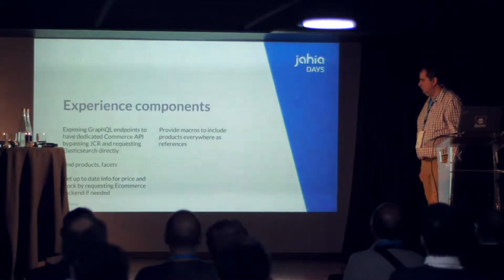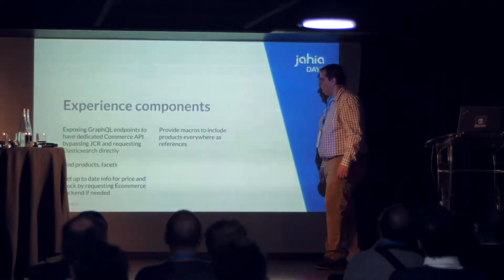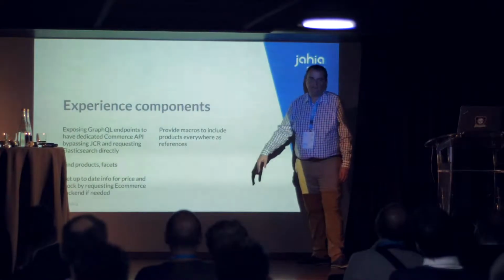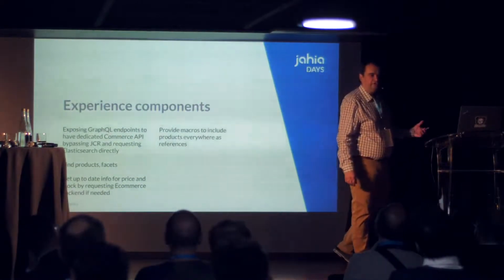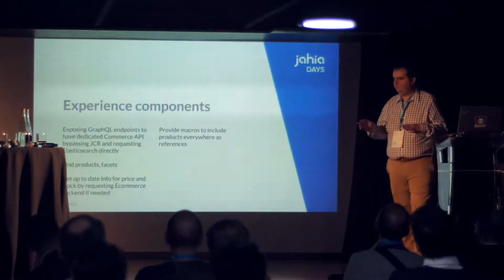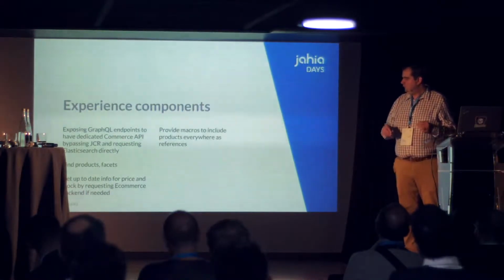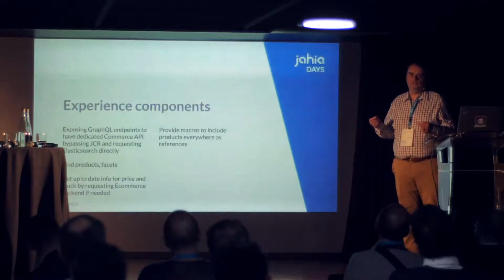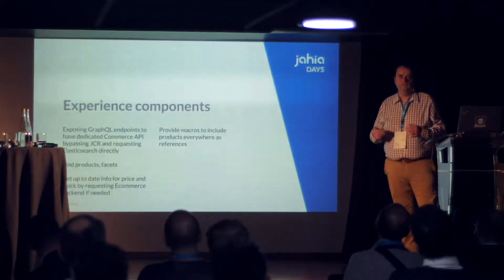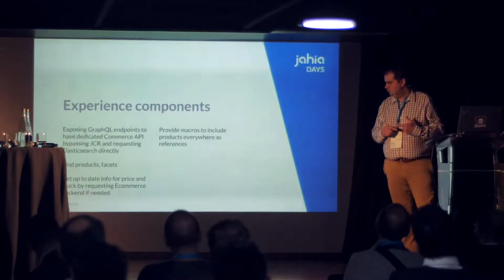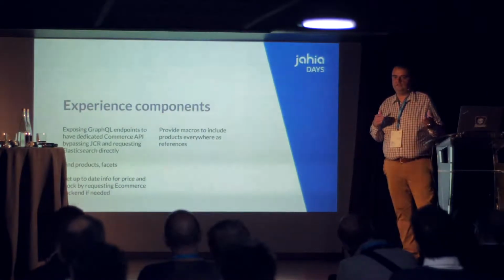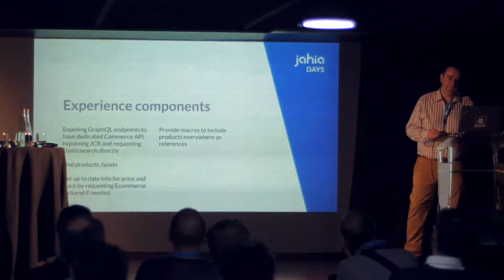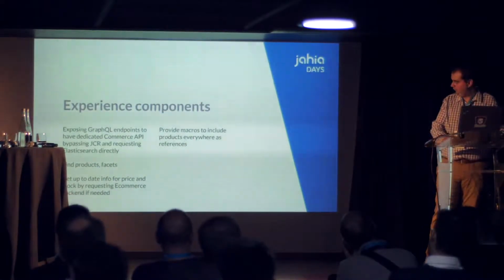Another interesting thing with these entry points is that we have one entry point that is going not to the JCR and not even to Elasticsearch, but back to Hybris directly to get the information for the price and the out of stock. So once the user has done the search and stopped searching, after 100, 500 milliseconds, once we have done the rendering, we start to query for each product on the page to get real-time information from Hybris about the stock position and the price. So even if we are between two indexations, we still have really accurate information about pricing and out of stock. We have the latest one from the system.